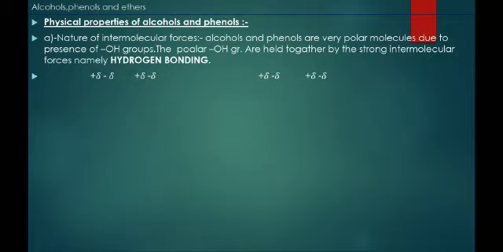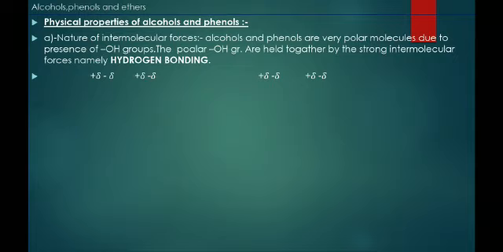Alcohols and phenols are very polar molecules. What are polar molecules? Molecules which have partial negative and partial positive charge because of the difference in electronegativity between two atoms. So alcohols and phenols are very polar molecules due to the presence of the OH group.